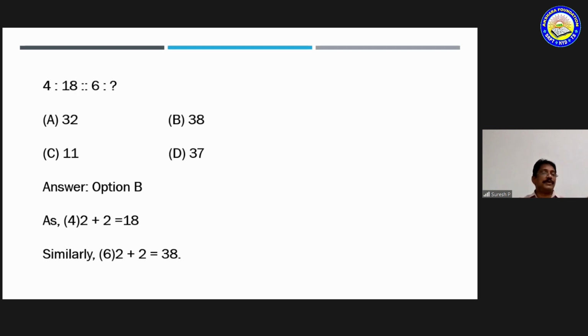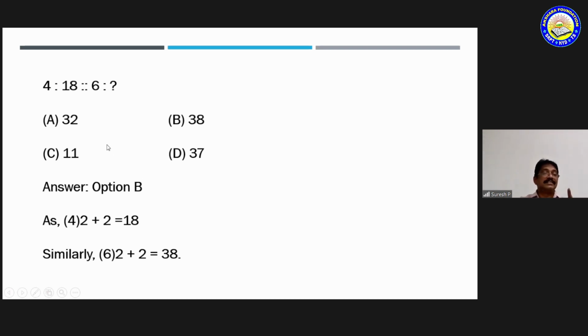4:18, 6:?. Maybe you observe that 18 does not come in the table of 4. So 4 fours are 16, 16 plus 2 is 18, correct? If you want to maintain the same relation, 18 can be written as 4 fours are 16 plus 2, 18. Okay, now we have to maintain the same for 6. 6 sixes are 36 plus 2 is 38.